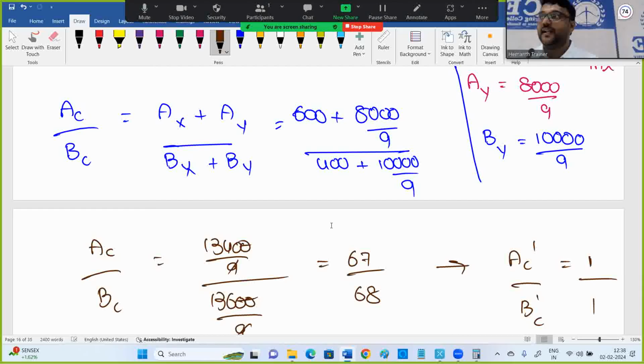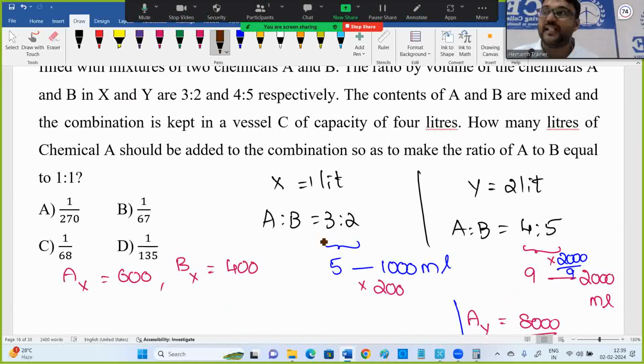Now which one is less? 1 is to 1 means what to be added? In C, I want to add 1 extra. Options I'll show. You want to convert that, that's what you read in the question also. The last line, what are they asking? How many liters of chemical A should be added to the combination? Now the combination is 67 and 68. In that combination, how much chemical A should be added to make the ratio 1 is to 1? You need to maintain that as 1 is to 1.